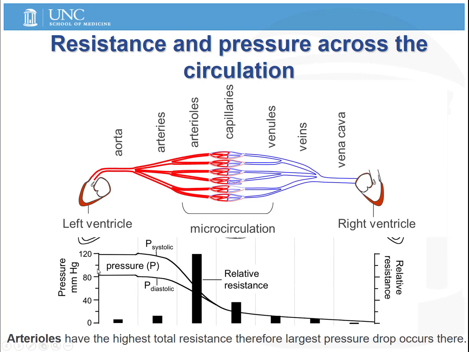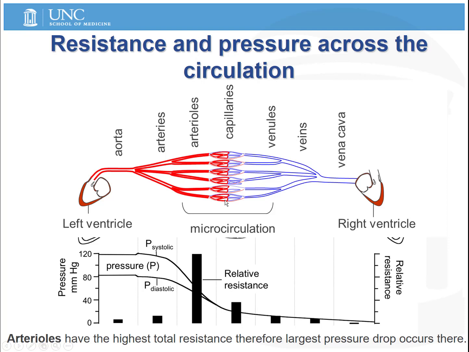Pressure is on this line here, and that's systolic and diastolic, and relative resistance is indicated here by these blocks. So the very high pressures that are generated by the contraction of the left ventricle is the force that drives blood through the systemic vascular system and to all of the organ systems.